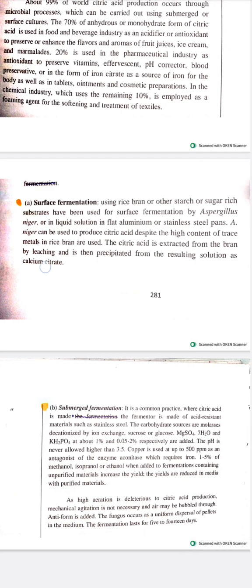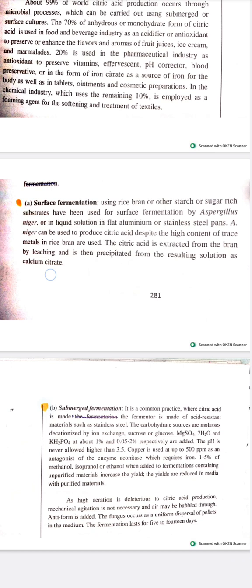Submerged fermentation. It is the common practice by which citric acid is made. The fermenter is made of acid-resistant material such as stainless steel. The carbohydrate sources are molasses deoxygenized by ion exchange, sucrose or glucose. MgSO4.7H2O and KH2PO4 at about 1% and 0.05 to 2% respectively are added. The pH is never allowed higher than 3.5.